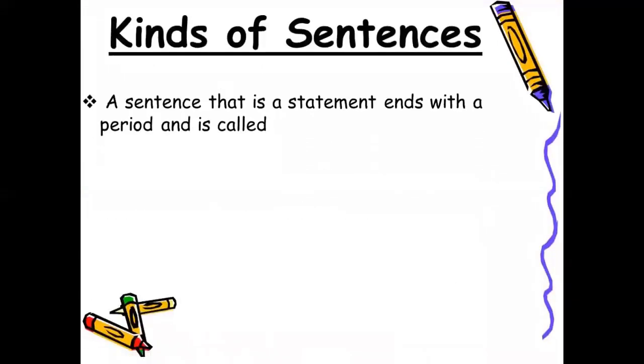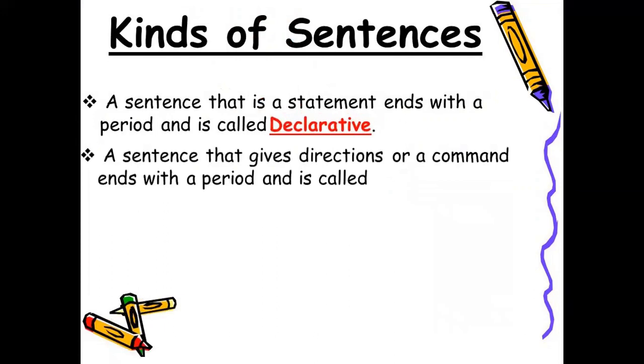So here we go for the test. A sentence that is a statement ends with a period and is called, which type of sentence is this? Declarative. The second one: a sentence that gives directions or a command ends with a period and is called, let's see, what do we call it?